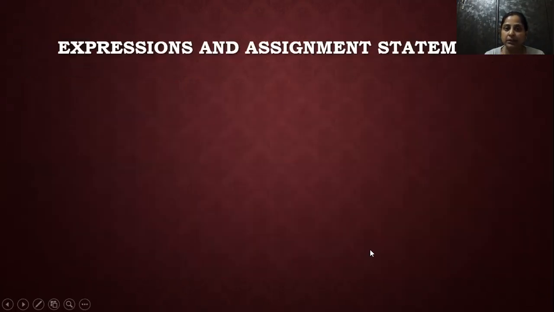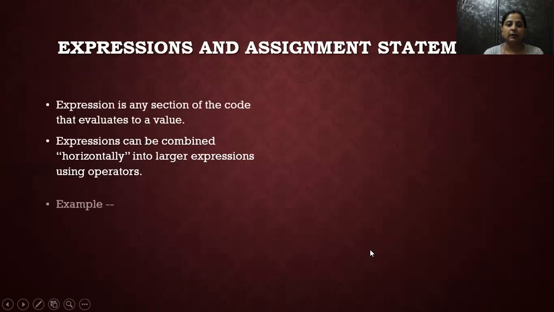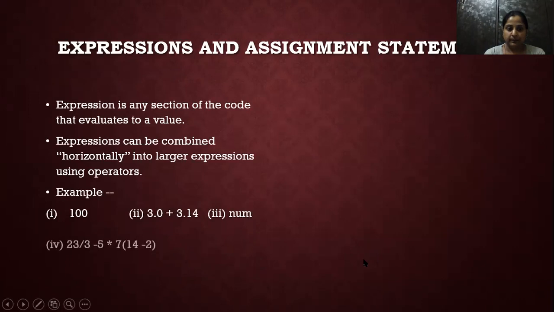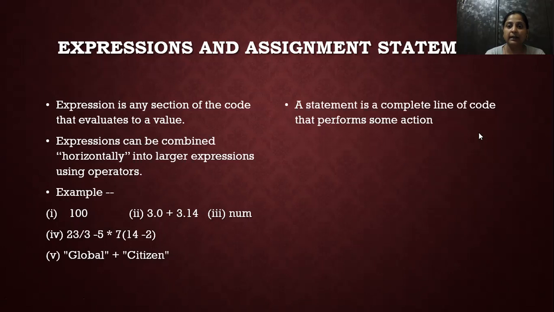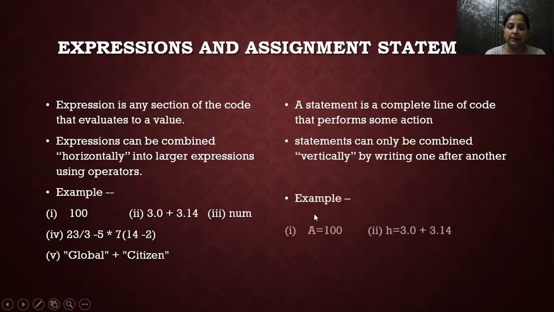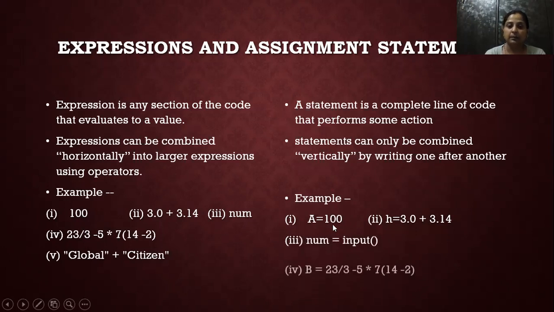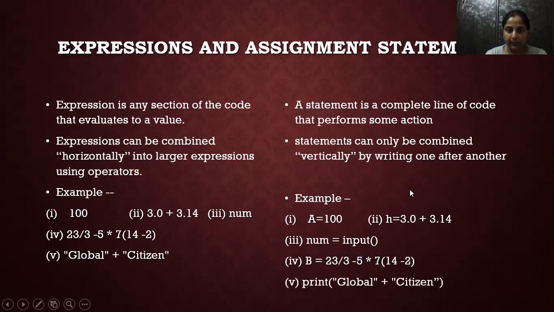Next one is expressions and assignments. Expressions are something that evaluate, in which we can get a result. But a statement is complete in itself, which we can execute and get the result. For example, 100 is a value, but a equals 100 is a statement. This statement has a left-hand side and a right-hand side, and statements are named as per the usage of operators. For example, this is an arithmetic statement because we have used the arithmetic operators. Same way, this is a complete statement because we are using the print command to print it. This is a complete executable statement.